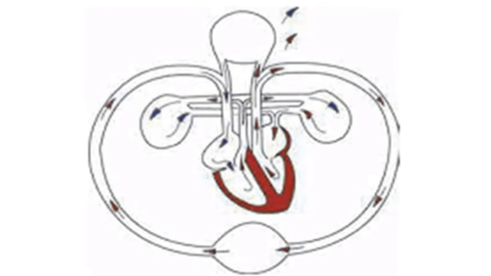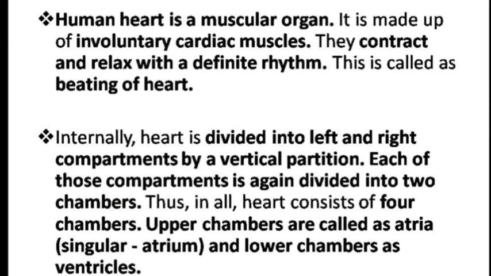Now we will see that the human heart is a muscular organ. It is made of involuntary cardiac muscles. They contract and relax with a definite rhythm. This is called the beating of the heart, students.